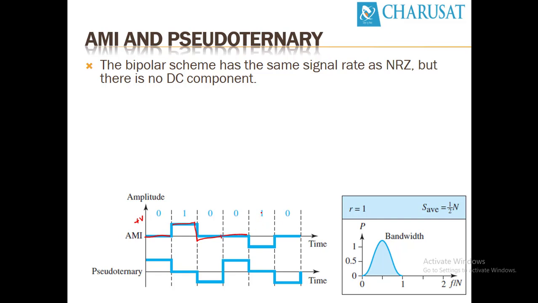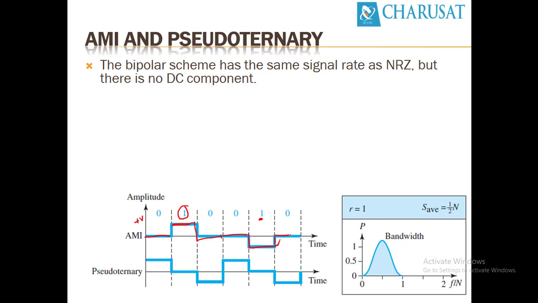So far in Manchester and differential Manchester, if the next bit is 1, it will invert the previous signal. But in this case, if the next bit is 1, it will invert the previous data element whose value was 1. So over here it was positive, now it encounters 1, so it becomes negative. Again 0, it's 0 voltage.